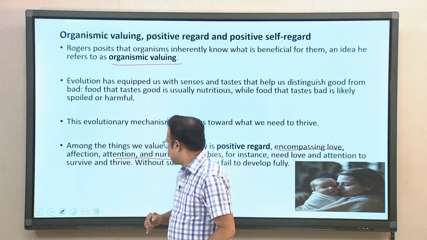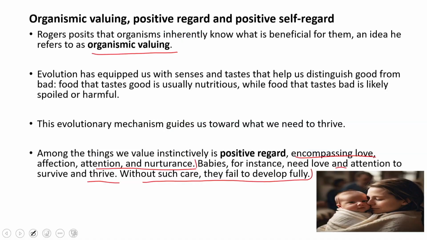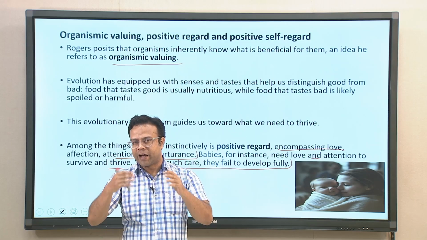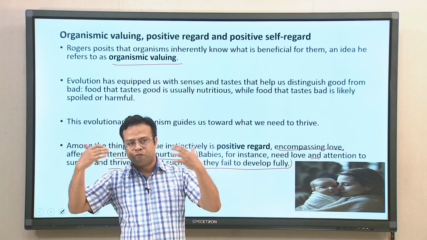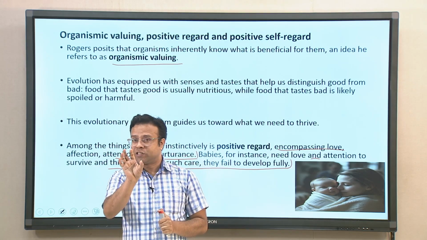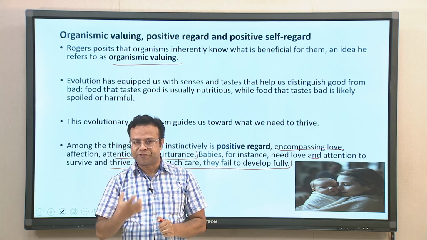Babies, for instance, need love and attention to survive and thrive. Without such care, they will fail to develop. So, if you do not give this natural positive regard to a baby, it will not be able to survive. That is very important for survival, and even in adult life, for thriving in life, we need positive regard from other individuals. So, this is a very important concept. One concept is organismic valuing, another is positive regard.